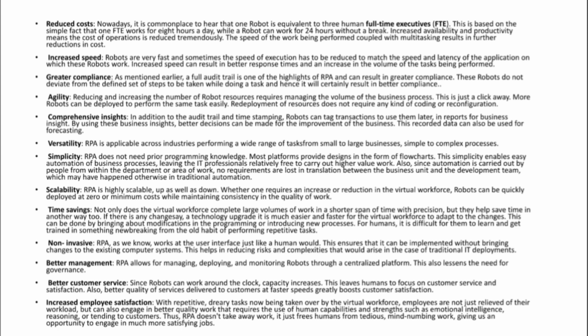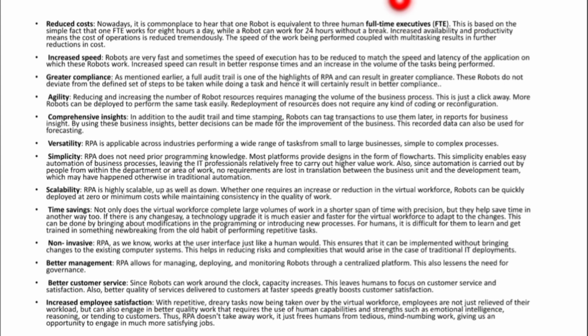And the next one is scalability. RPA is highly scalable, right? That means robots can be quickly deployed at zero or minimum cost while maintaining consistency in the quality of work. If you want to increase your robots, you can increase the robots as you want, because they are scalable. Without much cost, you can deploy the robots. Even if you increase the robots, it can do the work without any problem. If you reduce the robots also, it can manage the workload.